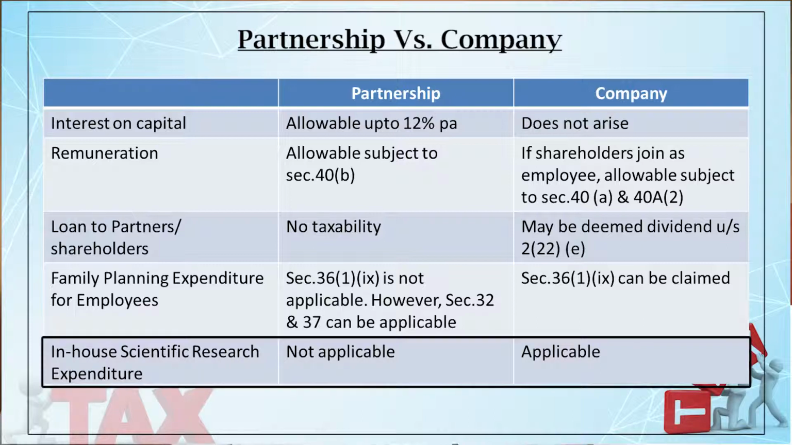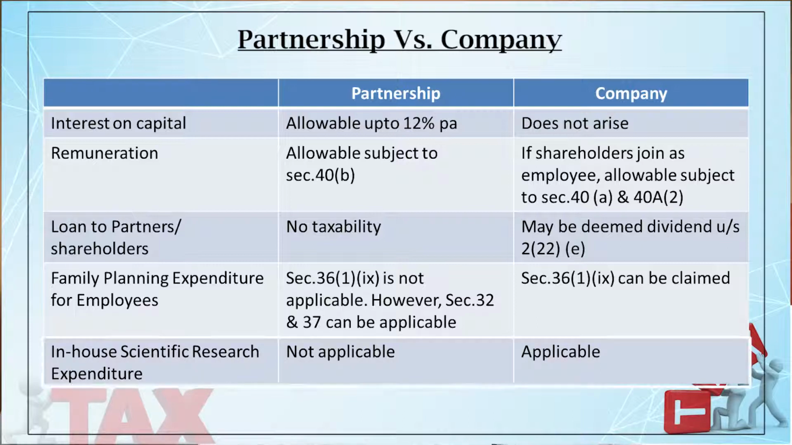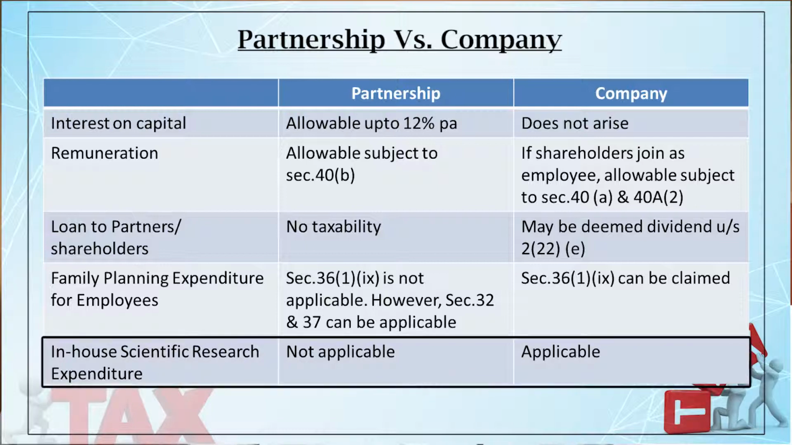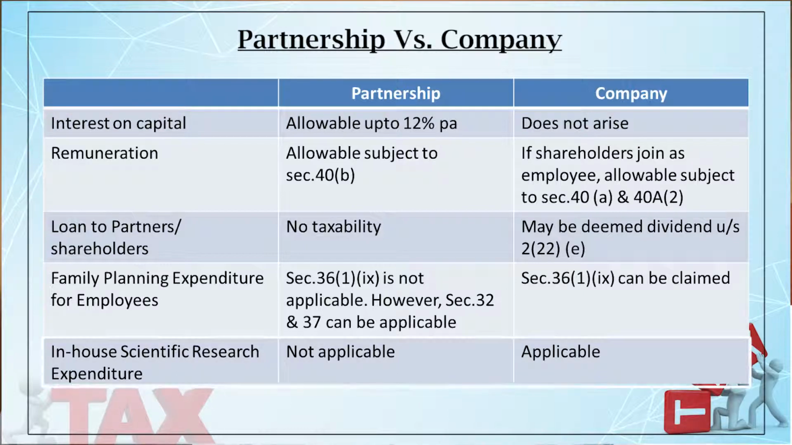Next is weighted deduction for scientific research expenditure, which is in-house scientific research expenditure. Weighted deduction means you are getting a deduction which is more than your actual expenditure. In case of partnership firm, there is no weighted deduction. But in case of company, there is a weighted deduction of 150%, excepting for some companies.